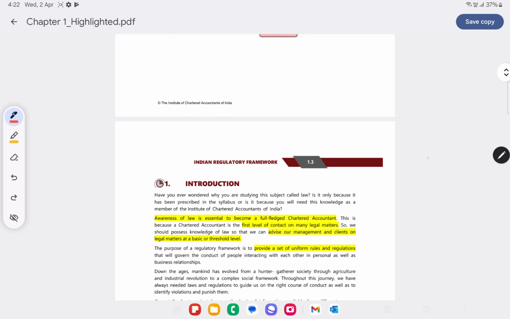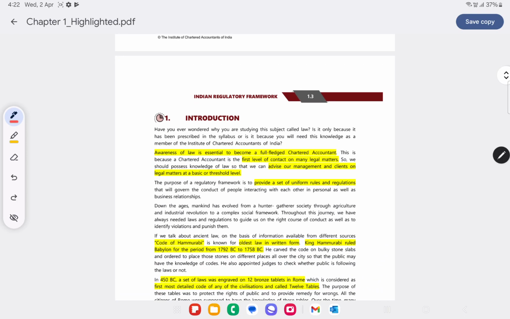about the basic law. So the first thing is, why do we need to know about law? Why is awareness of law essential for a CA? For a chartered accountant, it's very important because we can advise the client on many legal matters, and also we can advise our management and clients. Let's take for example, you set up a practice firm. Now you need to know about the law, tax and other matters so that you can advise the clients at basic or threshold level. And also, knowing about law and having awareness about the same will provide us with a set of uniform rules and regulations.